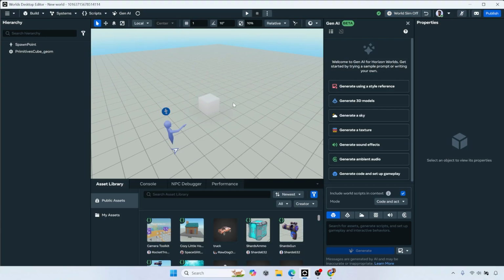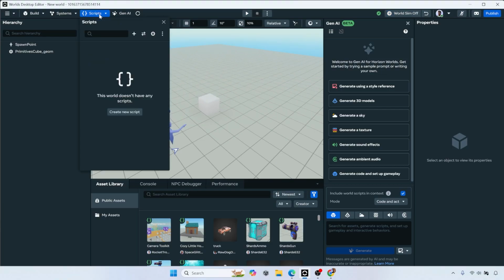Now, what about scripting? So you can look at scripts. It did not come with any new scripts here, but you can create a new script by hitting the scripts drop down, hit create new script, and we'll call this game manager. Hit enter and then wait for it to compile. You do want to wait for it to compile. This is very much like Unity, because if you open it immediately, not all the linking and binding will be done. It's going to open up in Visual Studio Code.